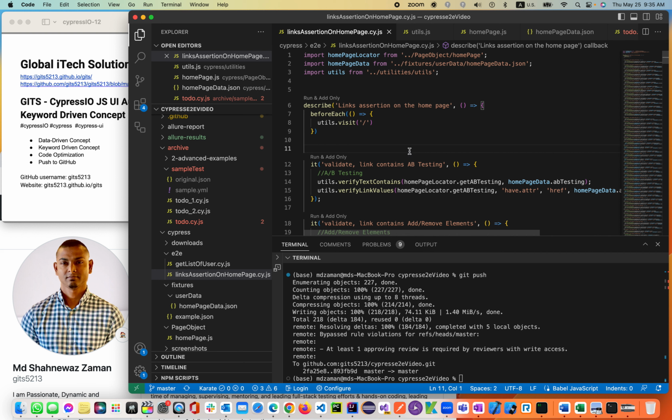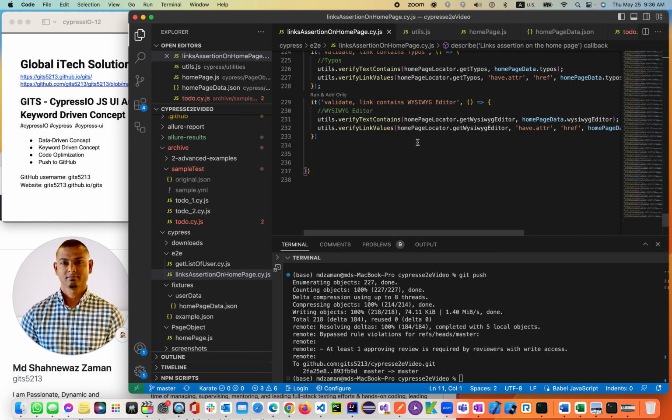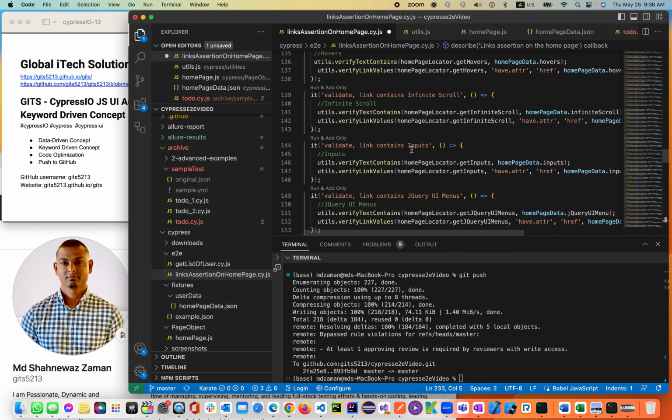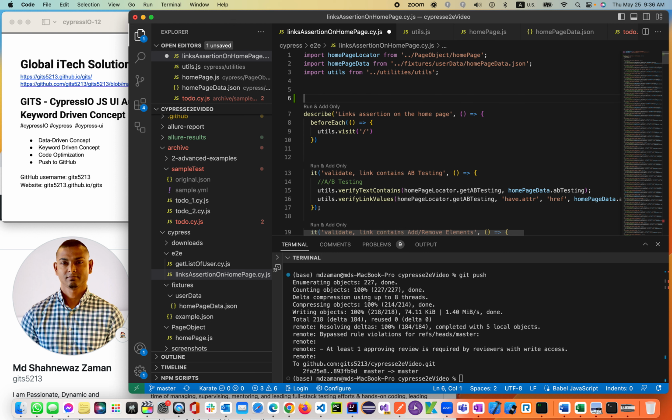Now, once we jump into the code optimizations, how many lines of code is this in total? 233 lines of code will be replaced with 3 or 5 lines of code. That is called code optimization. We'll be using what is called the DRY and KISS principle, which means do not repeat yourself and keep it simple. Always keep it simple and do not repeat yourself.